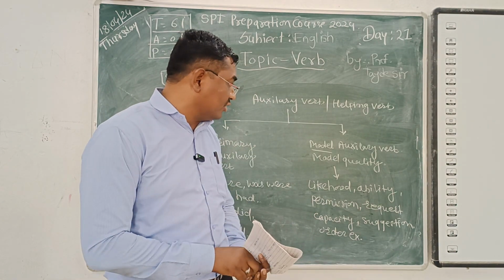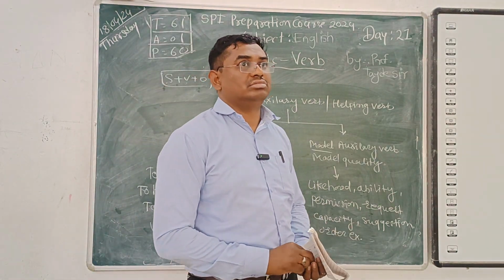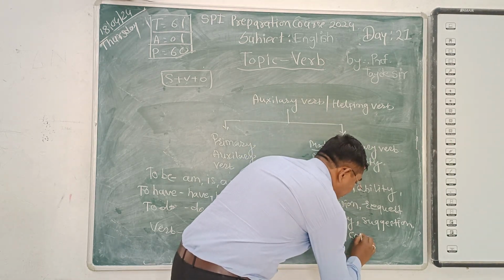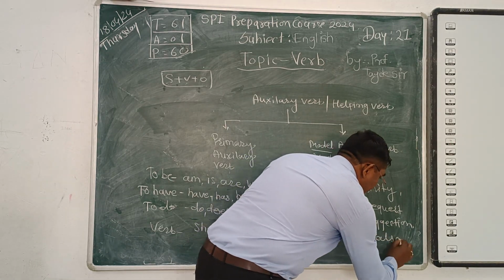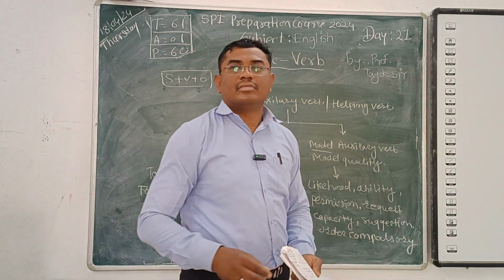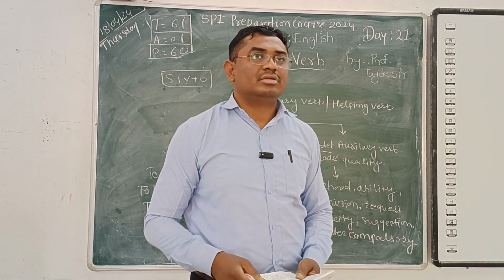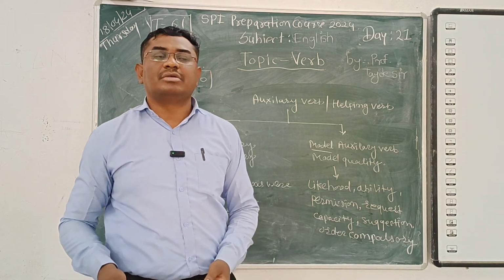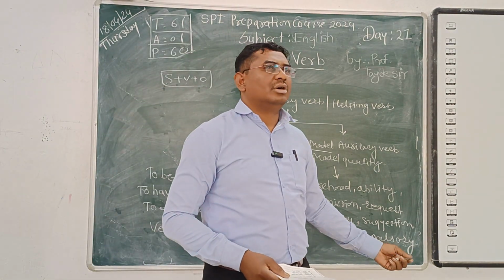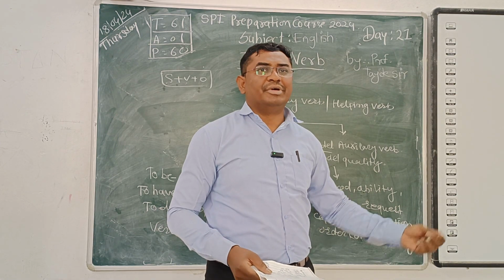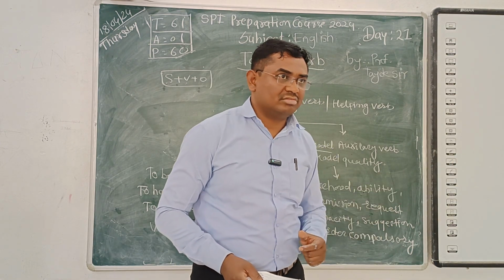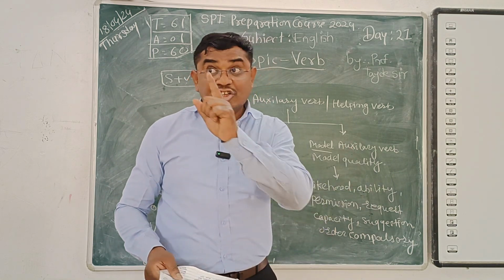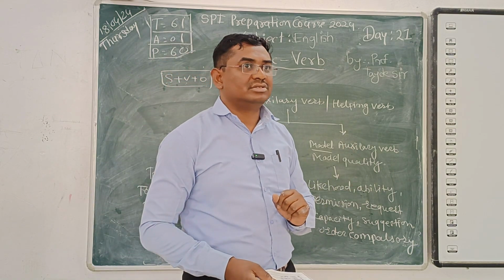Here one thing I forgot to tell you: compulsion, compulsory. For example, in some situation your father told you, please bring my passbook from the bank. So what is he doing? He is requesting you. There is no compulsion in that sentence.